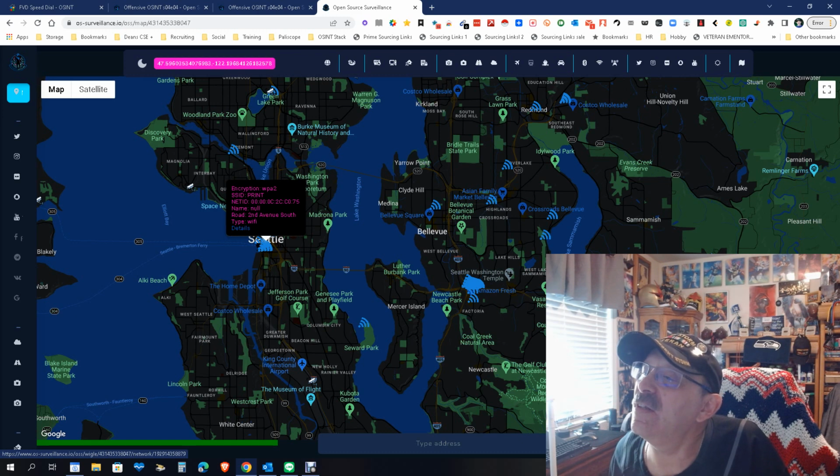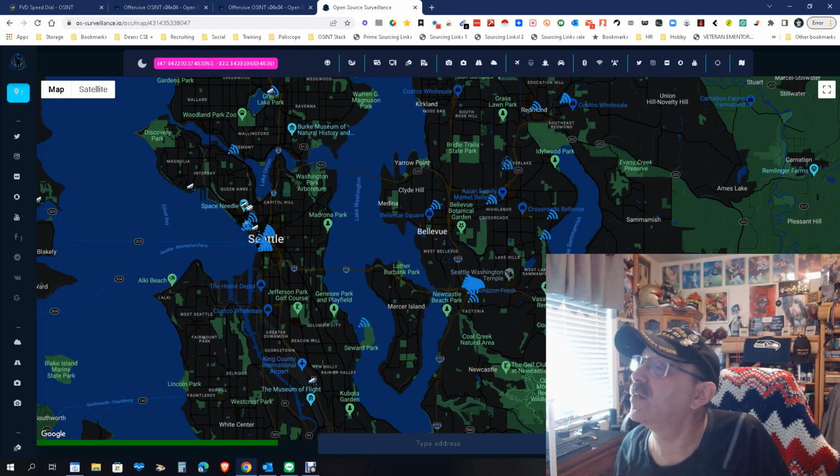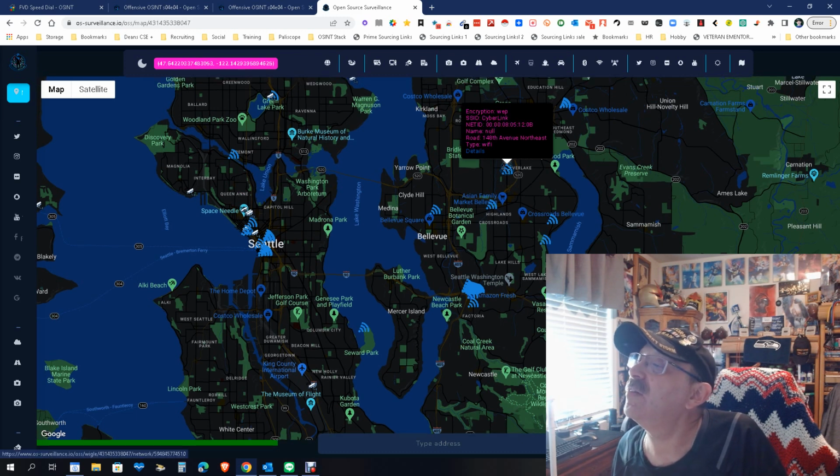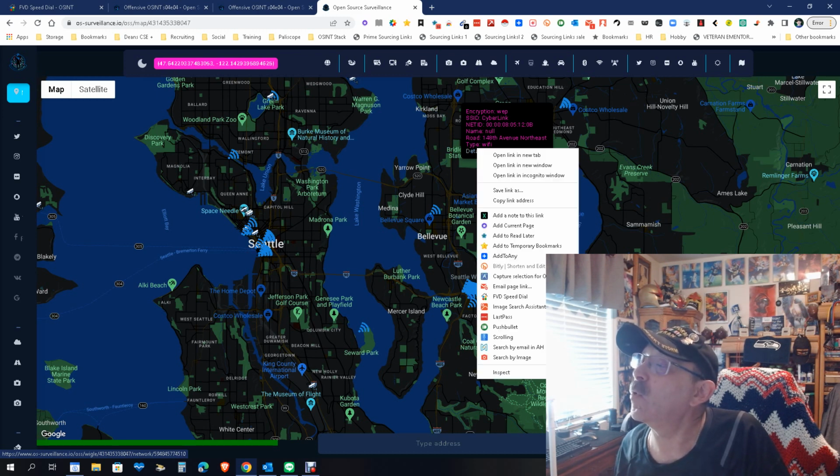Let's see. This is a printer that's hooked up on Wi-Fi. Let's see what this is over here, if it'll let me. This is a Cyberlink. Someone is using a Cyberlink router to do their Wi-Fi. We can get more details here, but we're not going to. Or are we? Let's see.